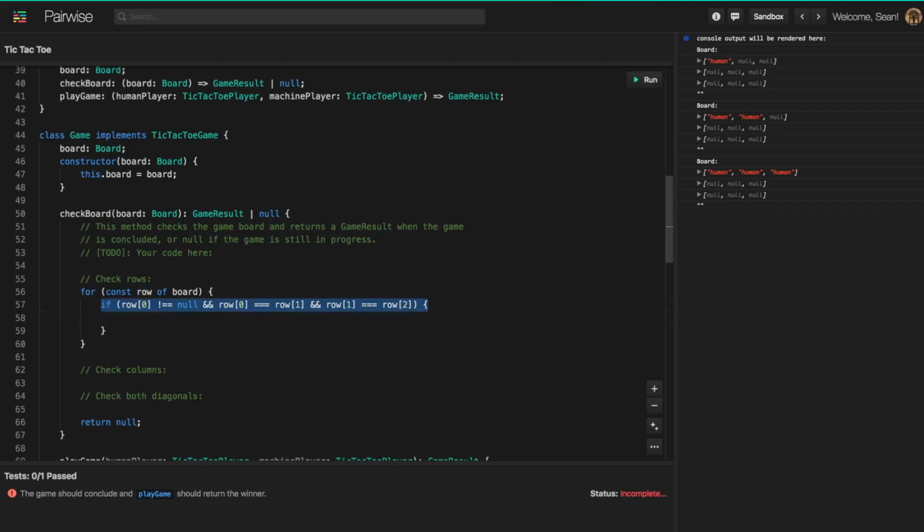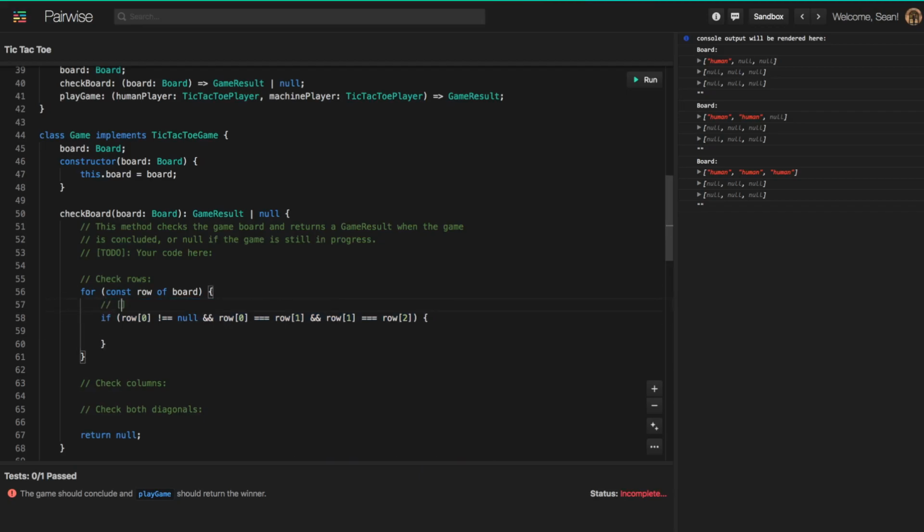If this condition is true, that means for this row, which looks like this, the first element is not equal to null, and the first element is equal to the second element, and the second element is equal to the third element. So if this is true, then we have 3 in a row here.